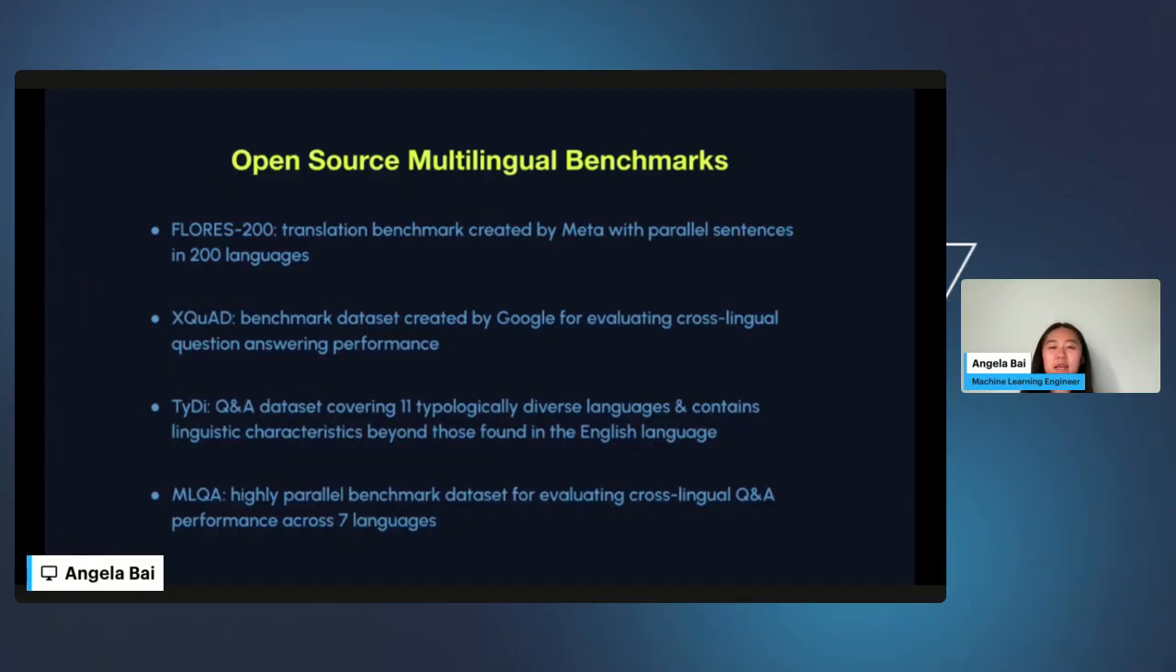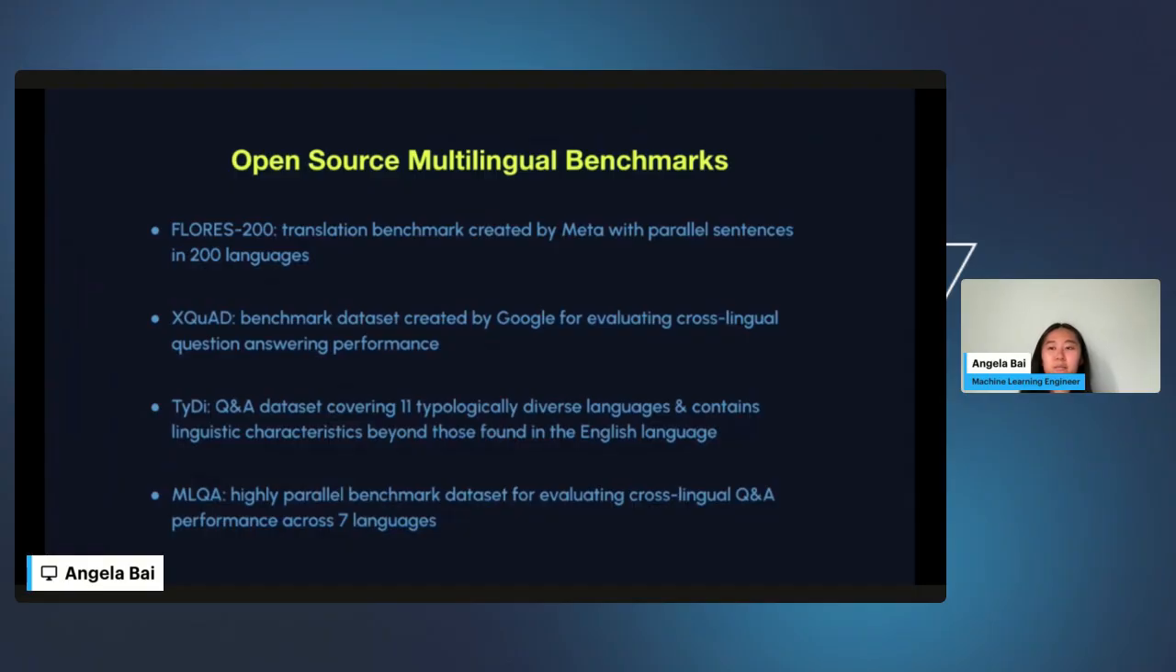But we'd also like to run benchmarks using other datasets that we found, such as XQuAD, which was created by Google, and it's suitable for evaluating cross-lingual Q&A performance. There's also TyDi, which is a Q&A dataset that covers around 11 typologically diverse languages. And what makes this dataset unique is that it contains linguistic characteristics beyond those found in the English language, and so it provides a more diverse dataset for us to benchmark on. And finally, there's MLQA, which is a highly parallel benchmark dataset for evaluating cross-lingual Q&A performance across 7 different languages.